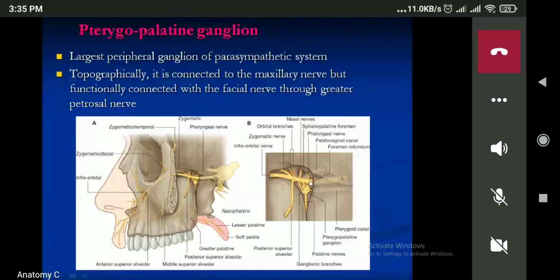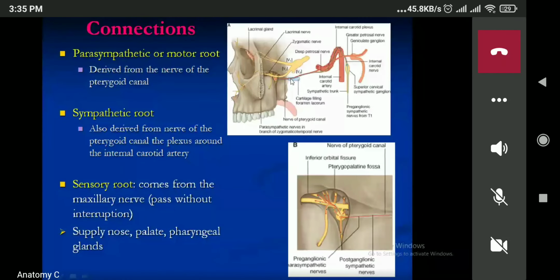You can see over here, can you see this nerve? This is known as the nerve to pterygoid canal. This is the parasympathetic root. Our sympathetic root will derive from the plexus around the internal carotid artery through the deep petrosal nerve. This one is the sympathetic root. Now the sensory root, it will arise from the maxillary nerve.